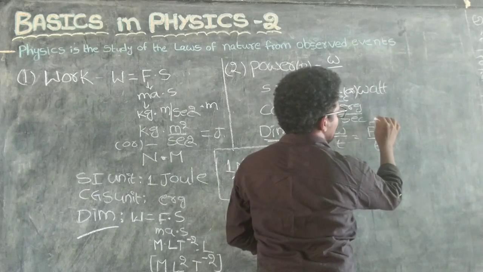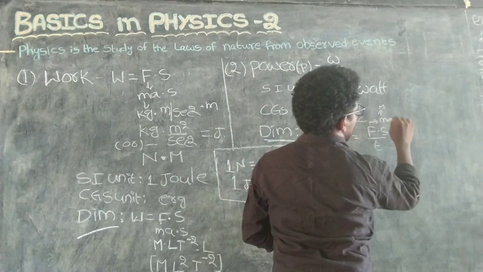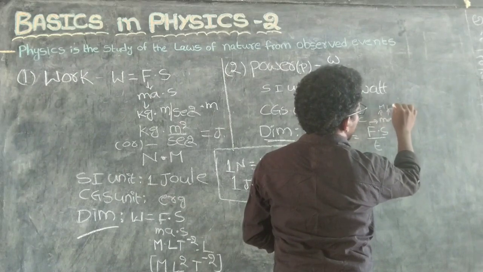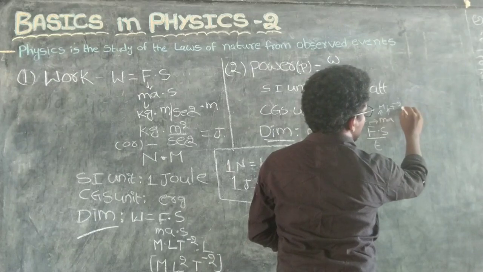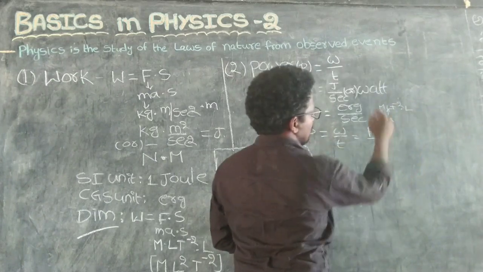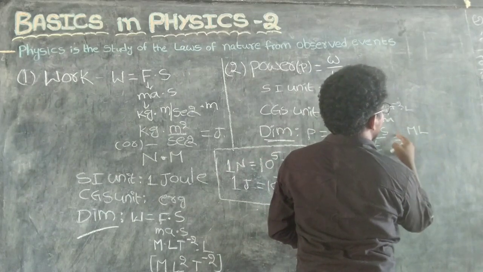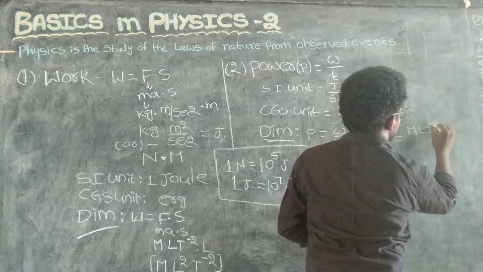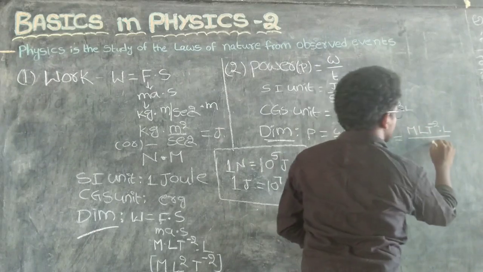F is m a, so M into L t power minus 2, and s is displacement, L, divided by t.